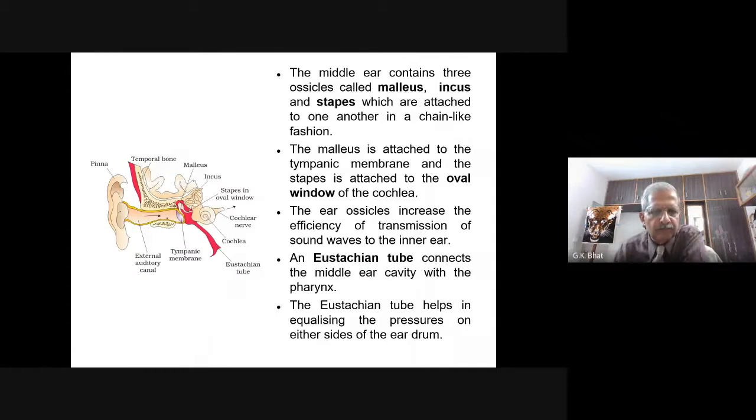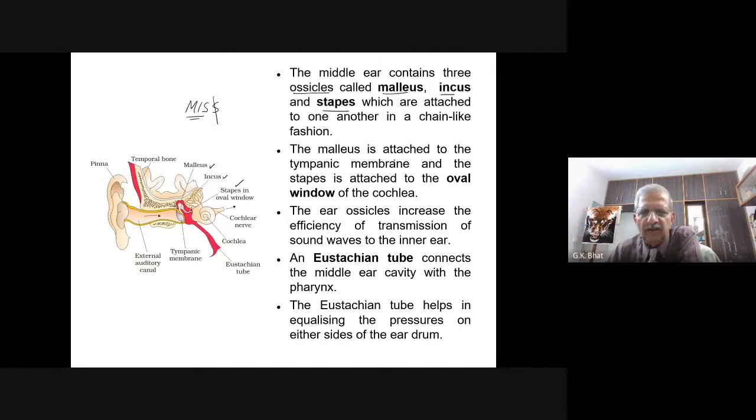Coming to the middle ear, the middle ear contains three ossicles called malleus, incus, and stapes. Remember, MISS. In this MISS, yes is missing, not that miss. Miss: malleus, incus, stapes. This is the malleus, the middle one is the incus, and the innermost is the stapes.